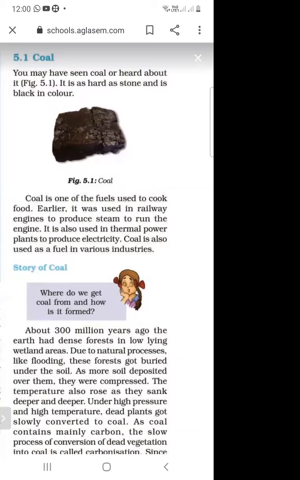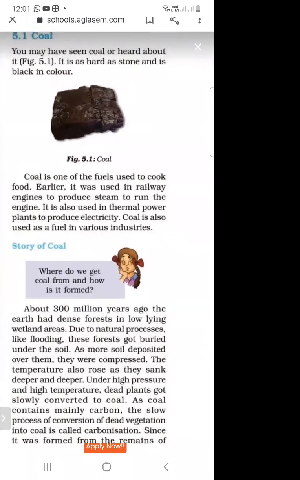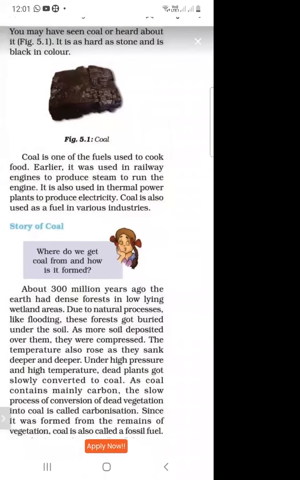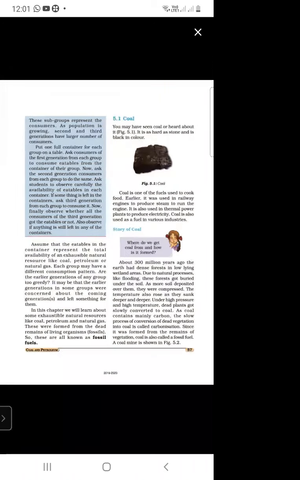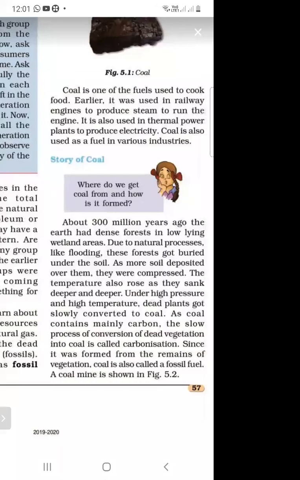And what is the story of coal? About 300 million years ago, the earth had dense forest in low-lying wetland areas, and due to natural processes like flooding, the forests got buried under the soil. So how is coal formed?